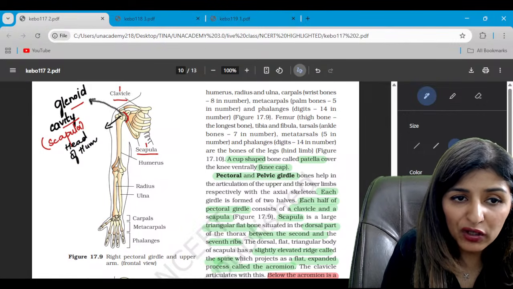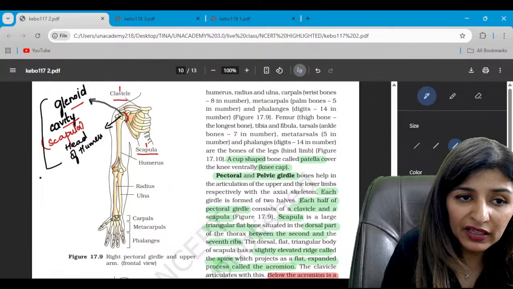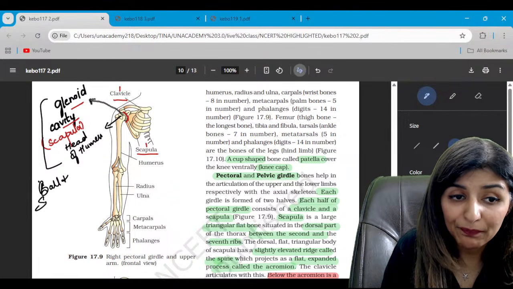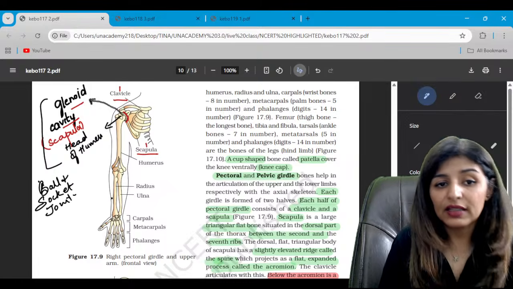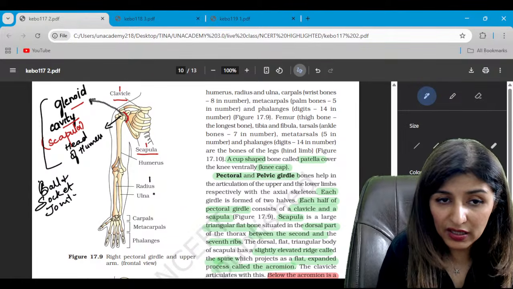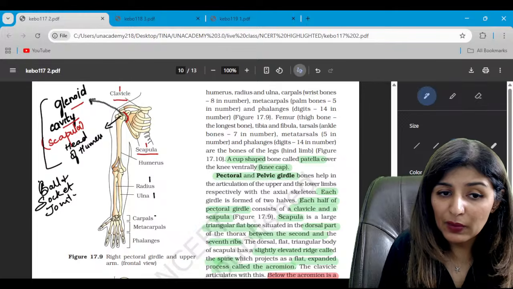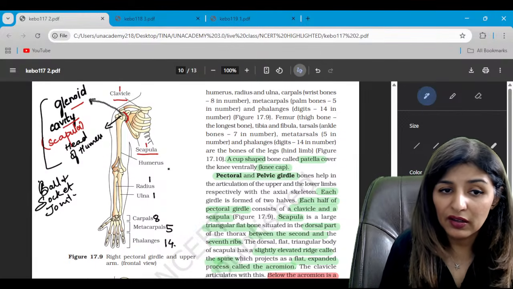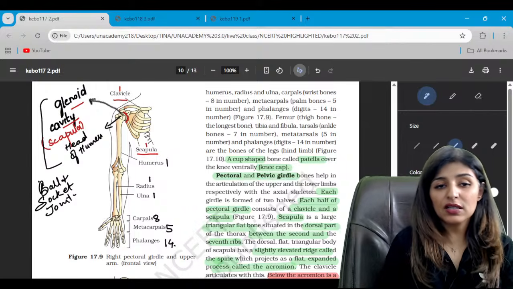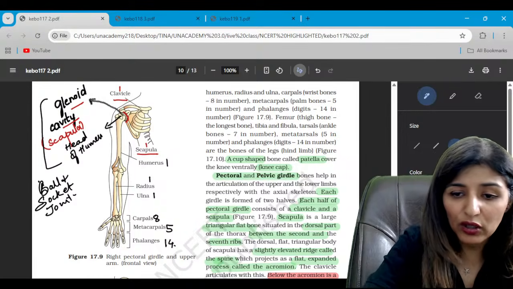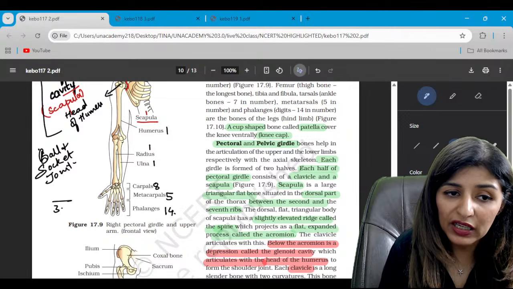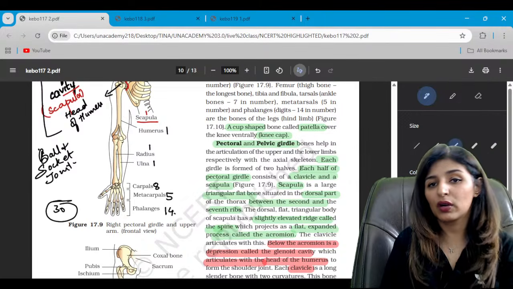So the head of the humerus fits into the glenoid cavity to form a ball and socket joint, right? Ball and socket joint. Is that clear? So this is the humerus, then 1 radius, 1 ulna. How many carpals? We have 8 carpals, 5 metacarpals and 14 phalanges. So this is the number and the order of the bones present in our forelimbs. So in total 30 bones are present in each forelimb.